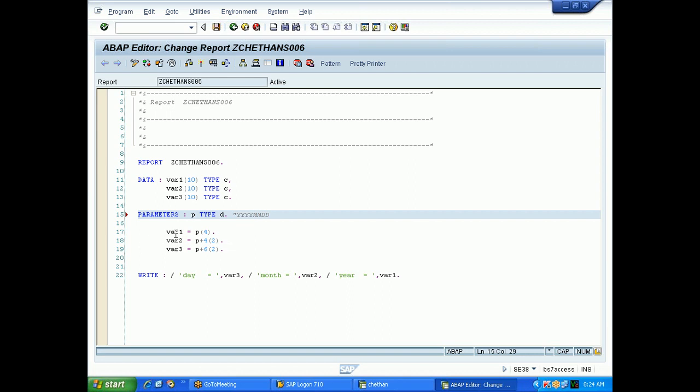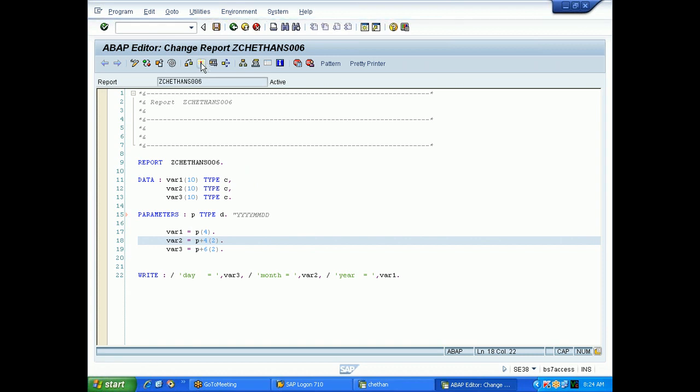Move 4 places, that is plus 4, and capture the next two digits, that is 2. So the month will come into variable 2. And I want the date. How many places do I need to move? 1, 2, 3, 4, 5, 6, and capture the next two places. That is the date. So this is how you can achieve the date, month, and year.